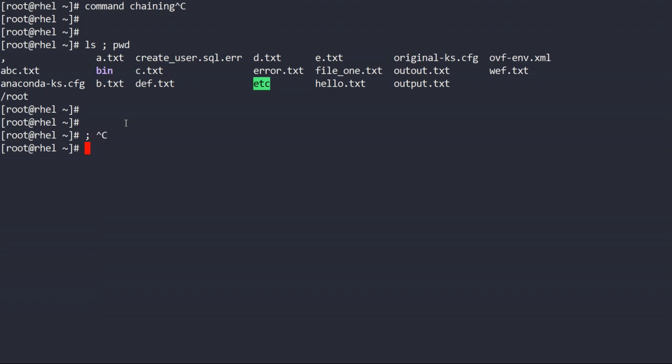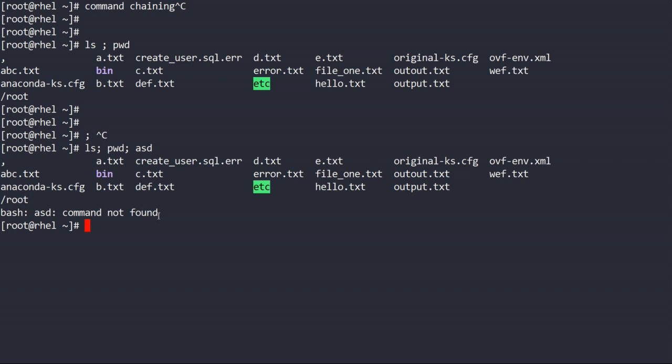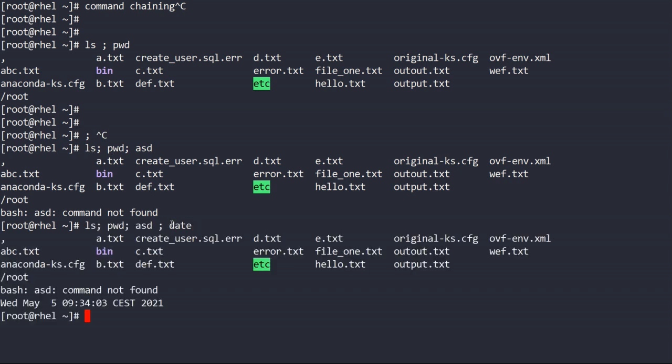If you provide a semicolon between your commands, then all your commands will execute. They are not dependent on one another. So if I put a false command here, like ls will go, pwd will go, asd will go, all will try to execute. There is no dependence on each other, like if one command is successful, then another will execute or not. All the commands will always execute. So if there is a bunch of commands you want to execute, that they should always execute, then you provide this operator.